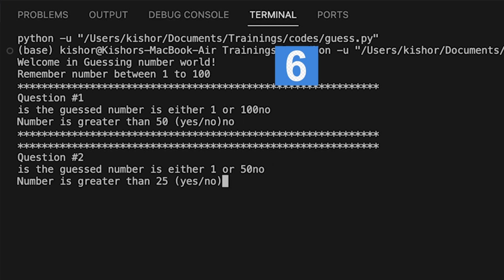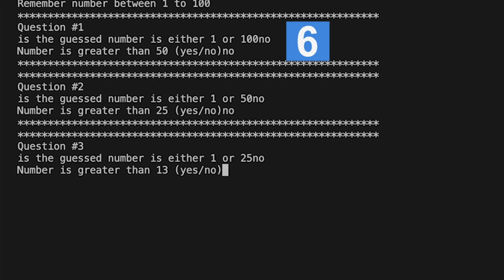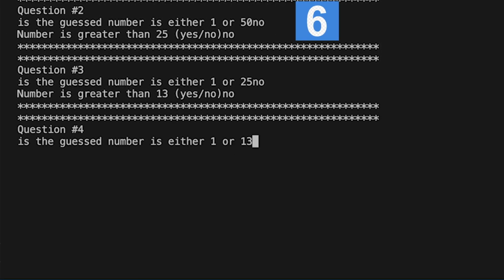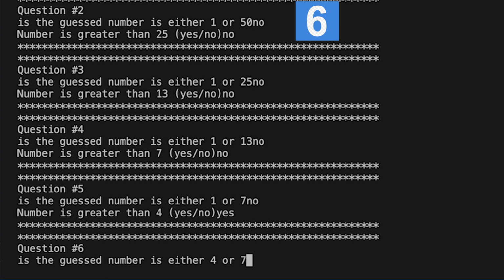No. No. Is the guess number 1 or 25? No. Greater than 30? Greater than 13? No. 1 or 13? No. Greater than 7? No, because it's 6. Is the guess number 1 or 7? No. Greater than 4? Yes.